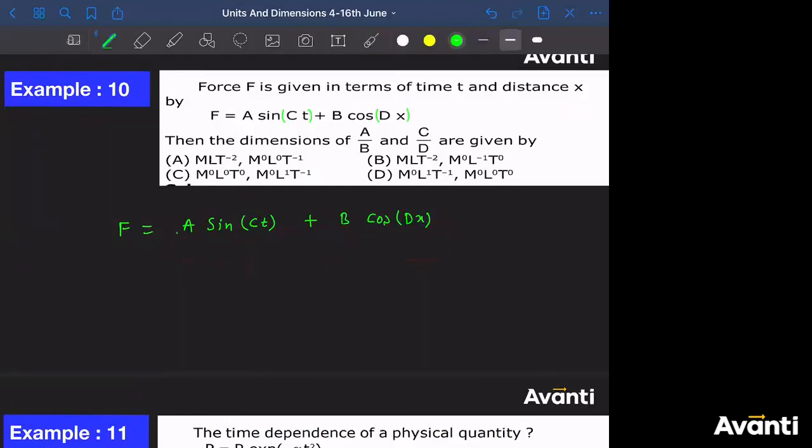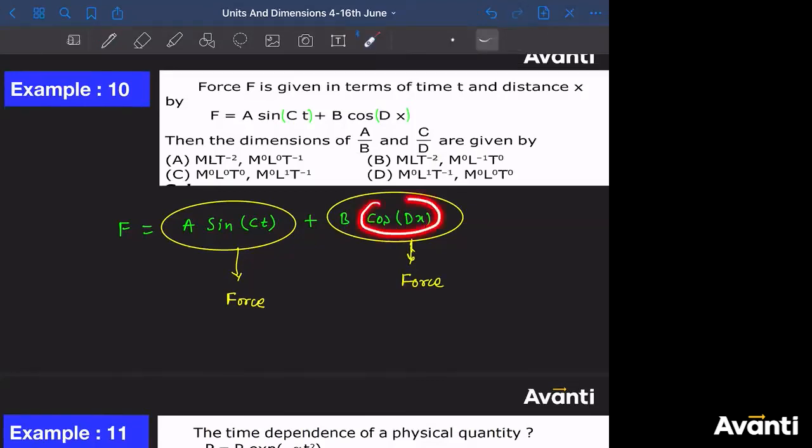That means A sin CT, इसको मैं ऐसे लिखता हूं, this whole term must be force. ठीक है? What about this? Then this whole term must be force. But what about this cos? Tell me, बच्चा लोग, what about this cos? This is a trigonometric function. So I would say that cos DX has no dimension.